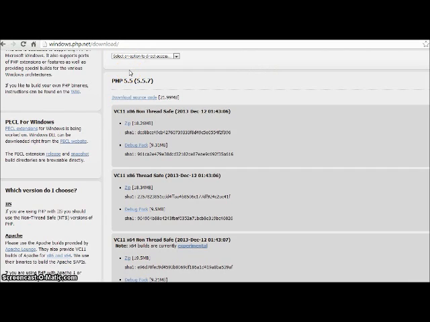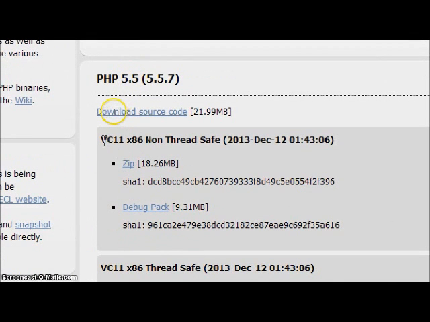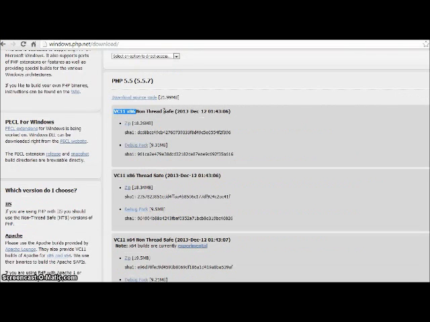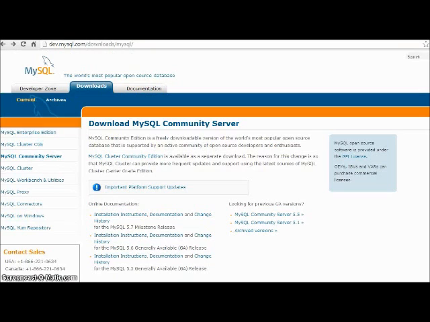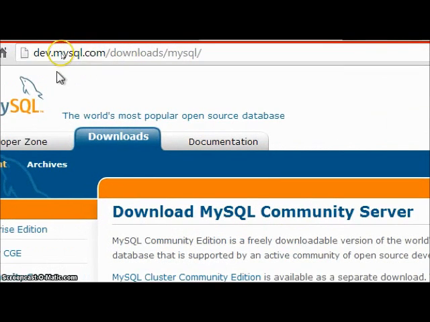Go to windows.php.net/download and download the latest zip file. The current latest version is 5.5 and I'll be downloading the VC11 x86 non-thread safe version. Remember that it has to be a non-thread safe file only. Now just download this file and save it somewhere, and then go to